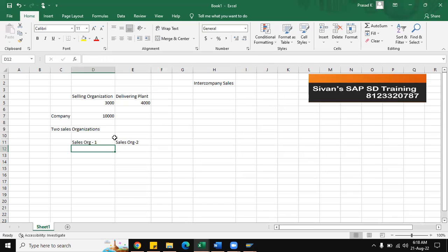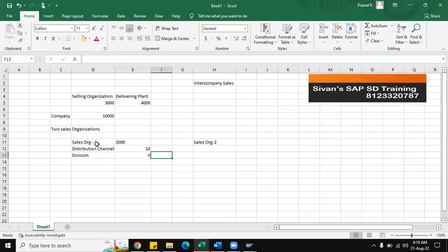Sales organization 1 is 3,000, with distribution channel 10 and division 00.